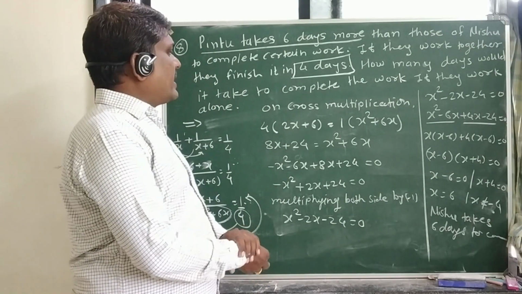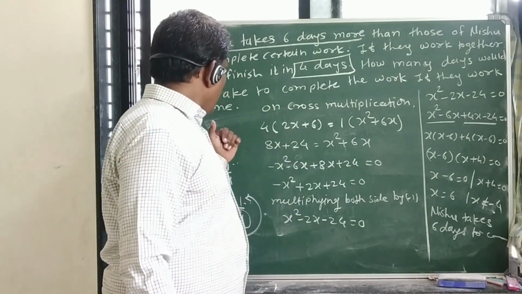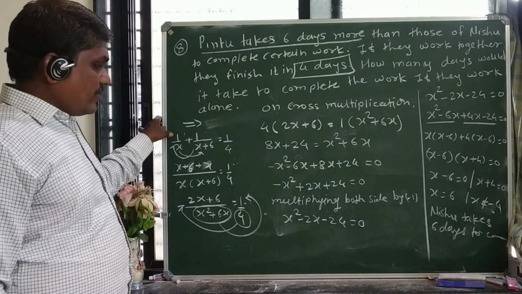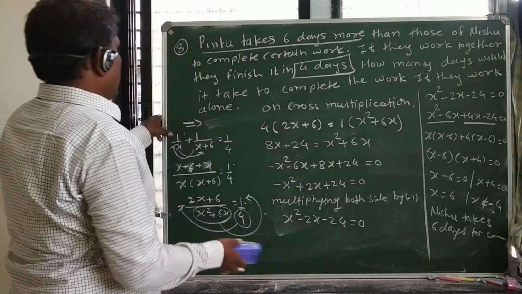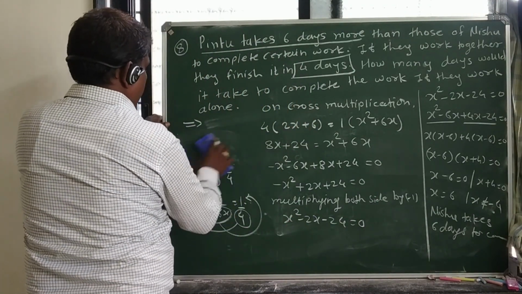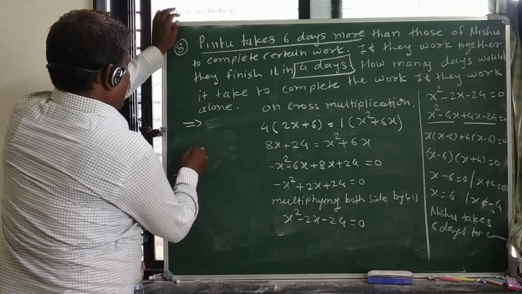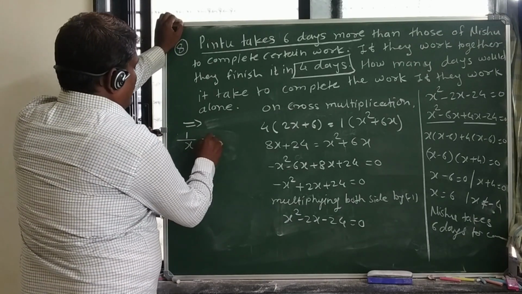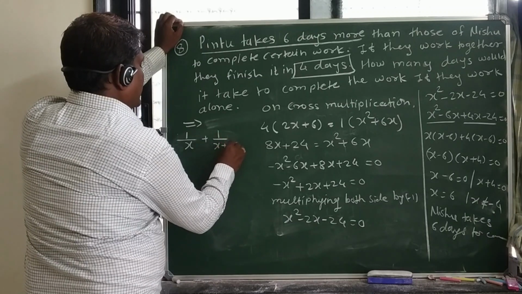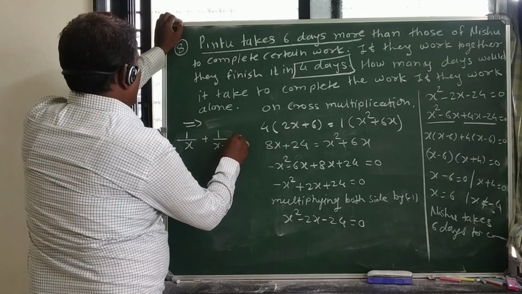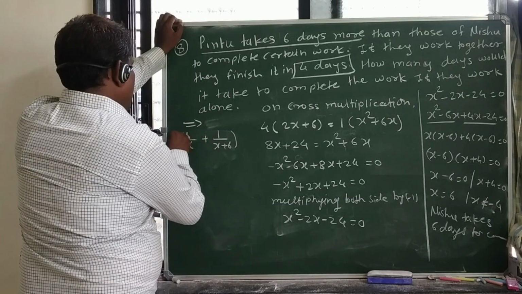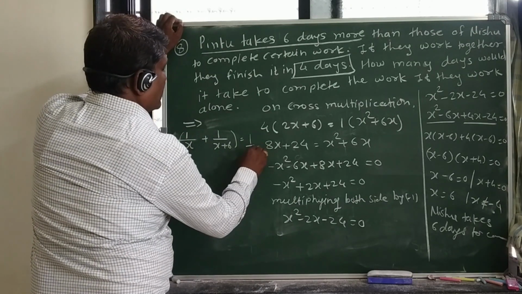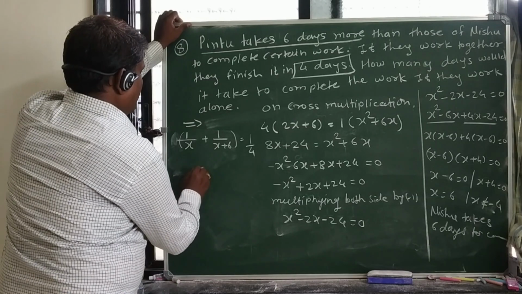So students, I will just repeat the quadratic equation from this stage. Here is the 1 upon x, which is the work done by Nishu in one day, and this is 1 upon x plus 6, which is the work done by Pintu. So they completed this job or this work in 4 days. They completed one work. So this 4 gets divided here, and what can we write here?